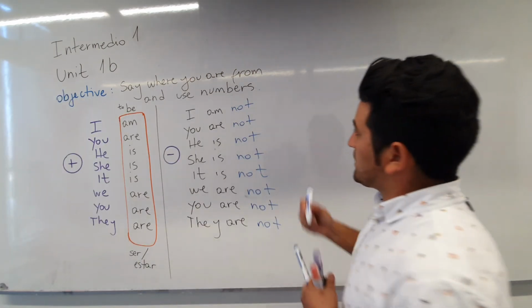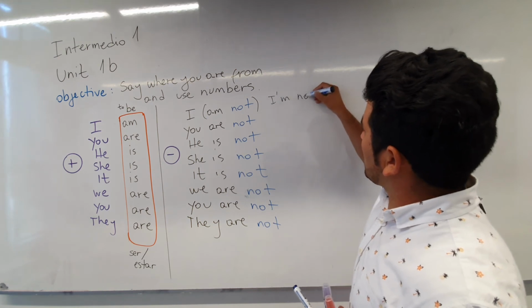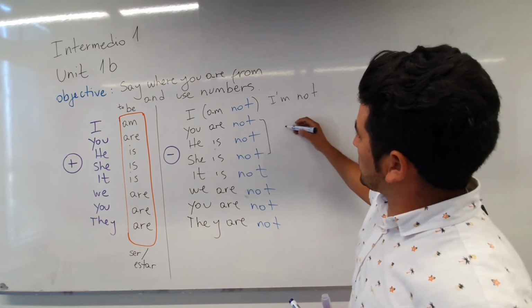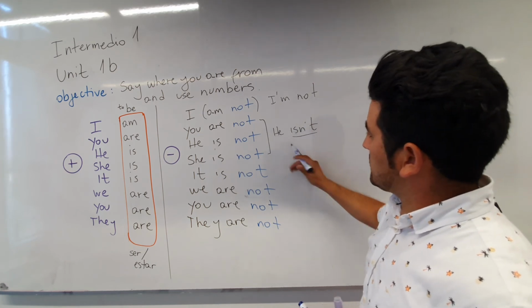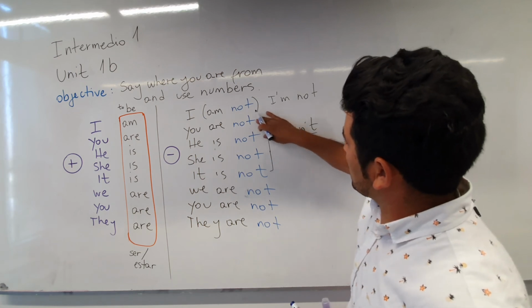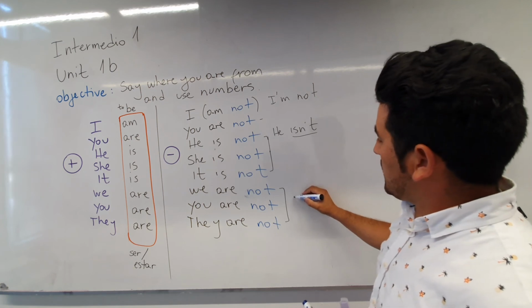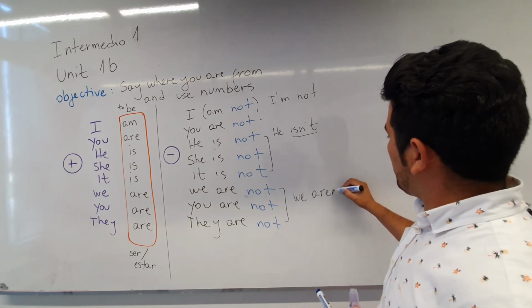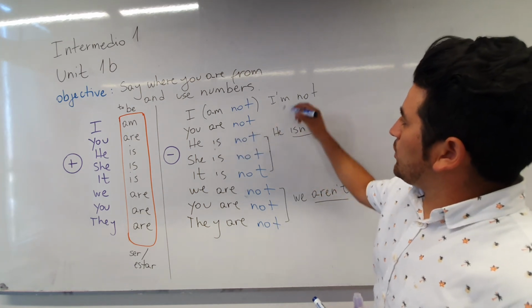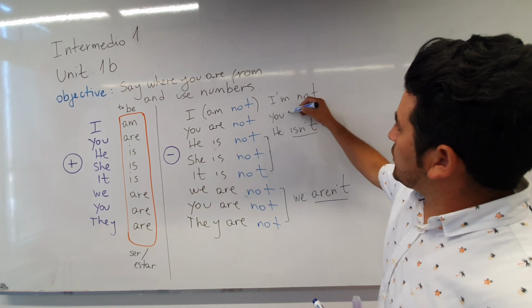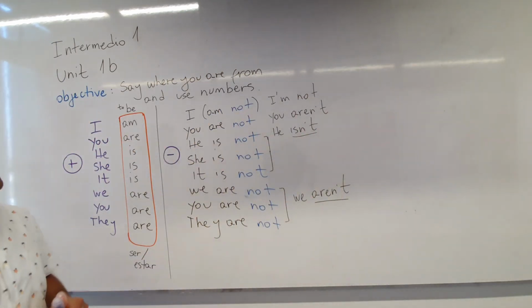Of course, most of the time, we make the abbreviation and we say, I'm not. Or in the case of this one, we say, he isn't. Or in the case of this one, we say, we aren't. That is the other abbreviation. The same here, in the case of negative, we say, you aren't. This is the abbreviation for the negative form.